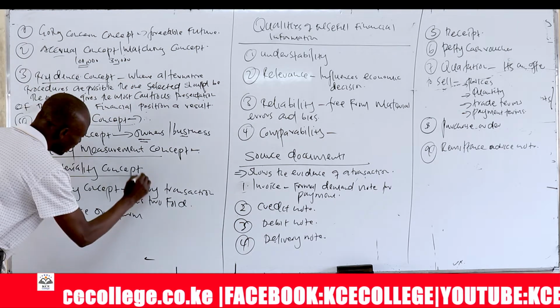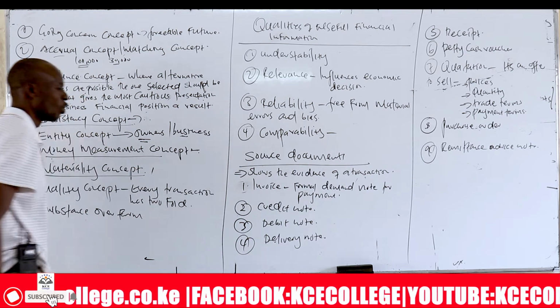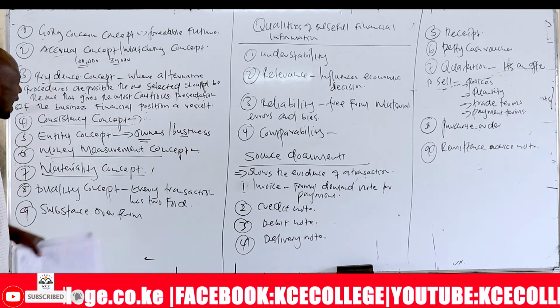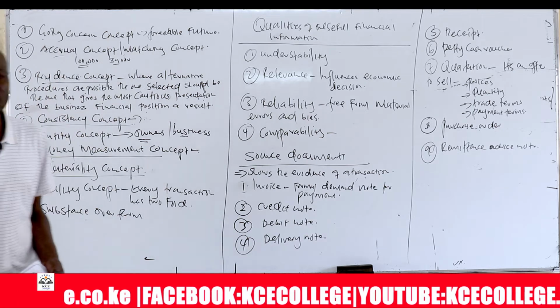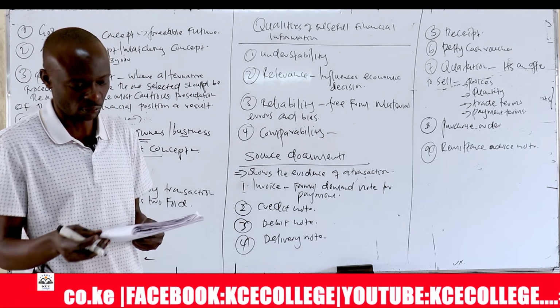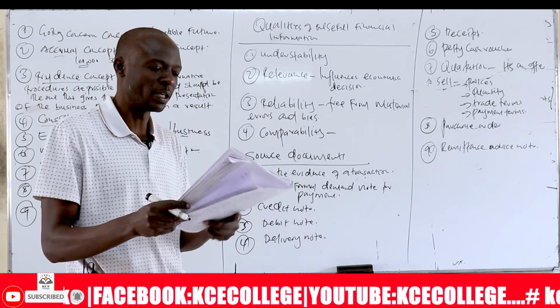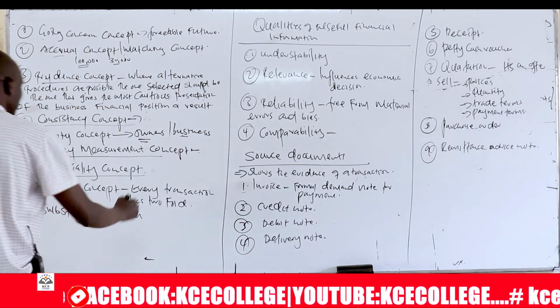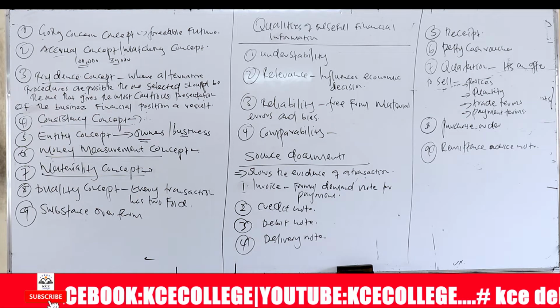And then there's what we call materiality. Materiality means those items or figures indicated in financial statements that can influence a decision. So something is considered material depending on the size of an organization and the nature of the organization.